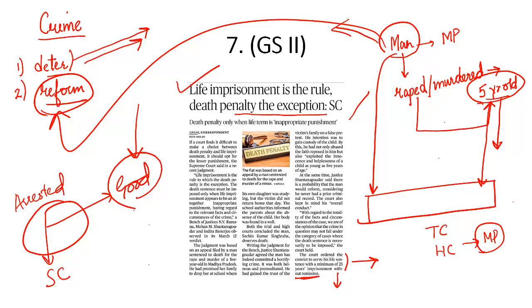And that is why death sentence should not be awarded to this individual, because life imprisonment is the rule. Death penalty is an exception. It is only in exceptional circumstances when the court is sure that we cannot reform an offender. It is in those cases that death sentence should be imposed. That is what you need to understand from this newspaper article.